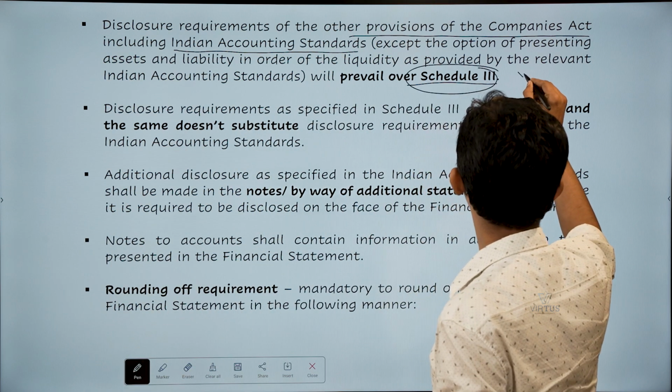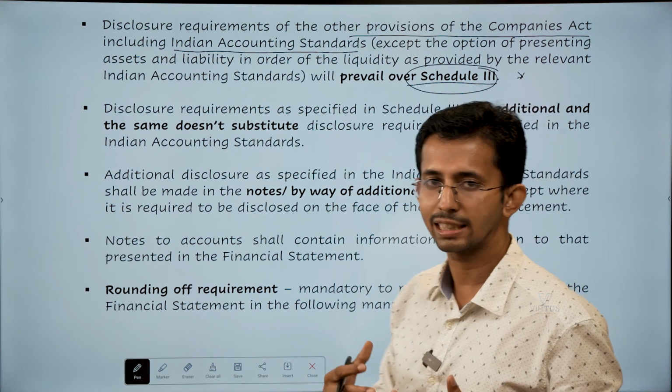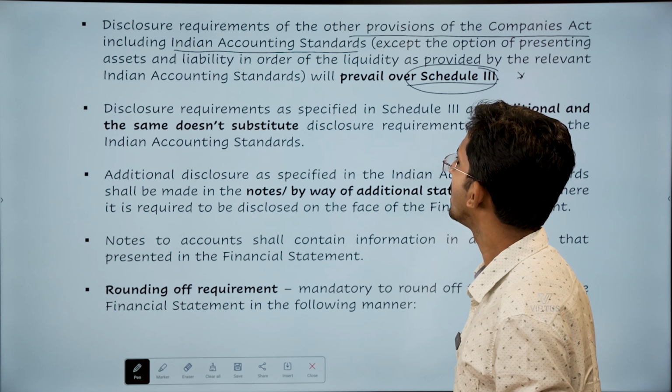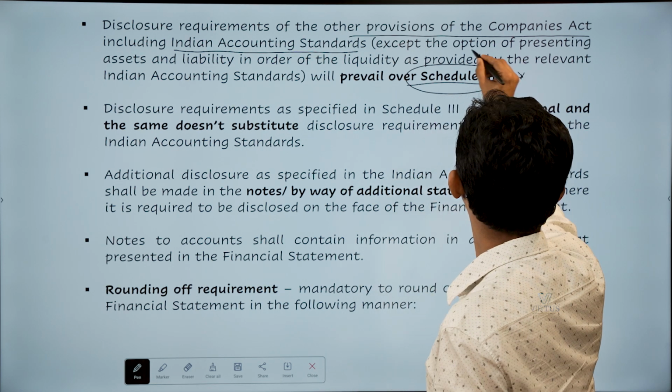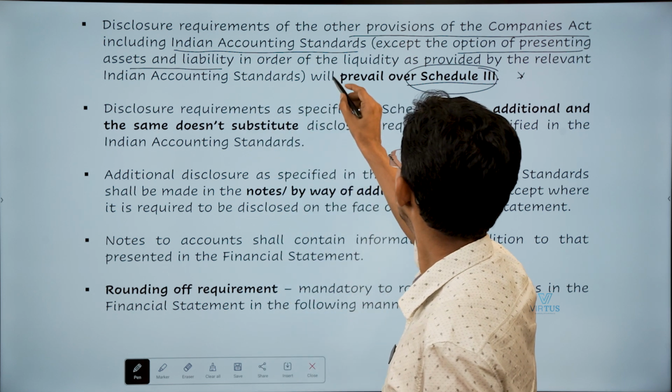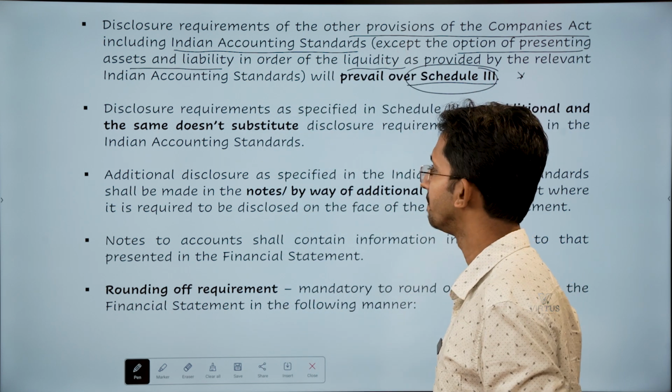But except in one case, there is one exception. What is that exception? Schedule 3 gives you the option for presenting the assets and liabilities in the order of liquidity.